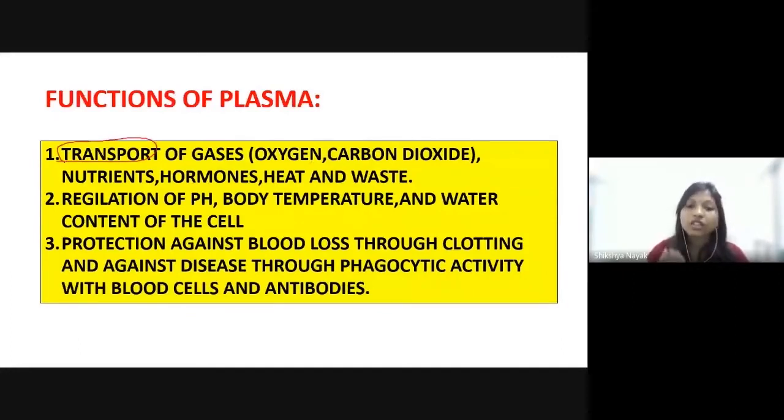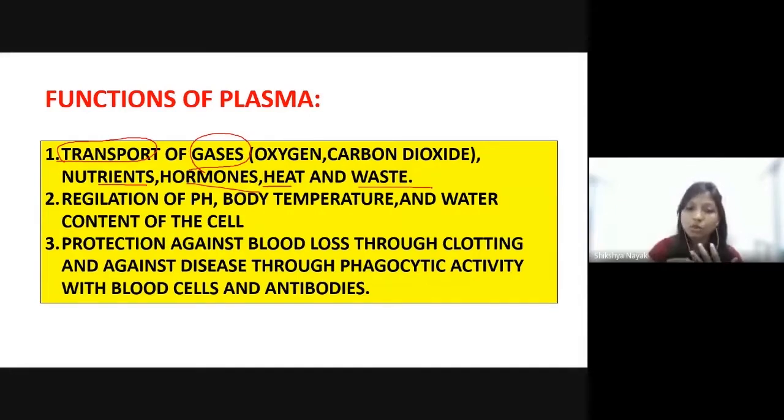It transports gases, hormones, nutrients, heat or temperature and waste materials. The main function of plasma is transportation, as it circulates throughout the body. That is why it transports any kind of chemicals, like hormones, nutrients or waste materials, to the whole body.